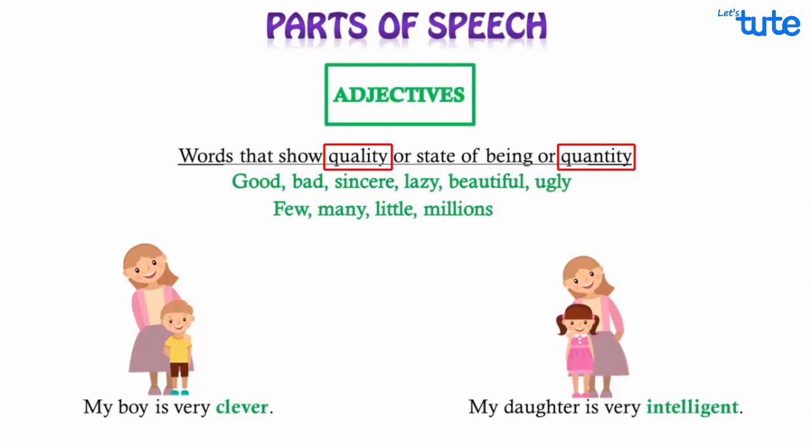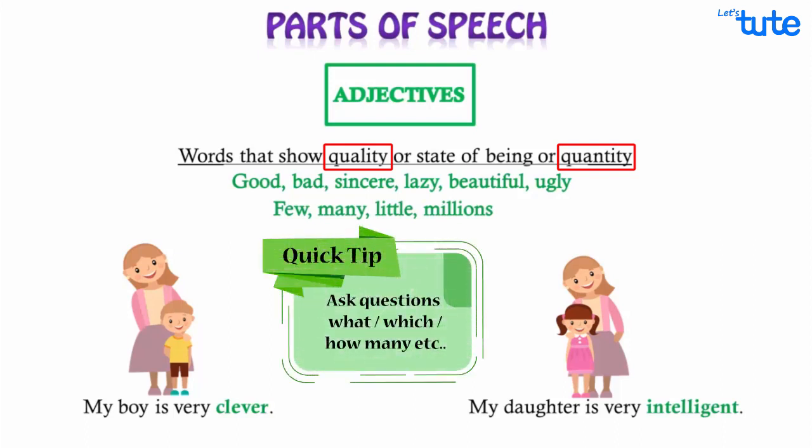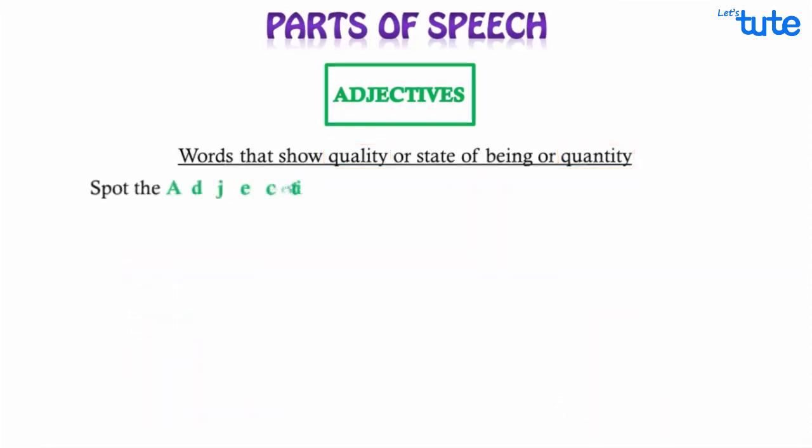Adjectives are very easy to identify. They are mostly placed immediately before the noun. Or you can ask the question what, which, how many, etc. to find the answer to it. It would always be an adjective. Let's quickly try and spot the adjectives in the given statements.